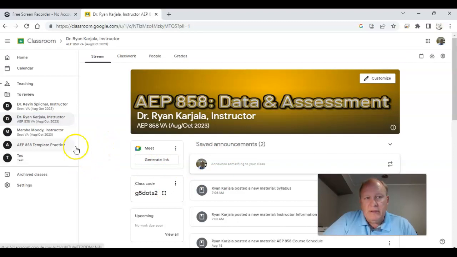So this is what our class looks like. For you, it might look a little bit different because I'm in there as an instructor, but for the most part, this is what it looks like. You'll have your stream. That'll be like the announcements. So you'll see here that I have a couple of announcements sitting in here.